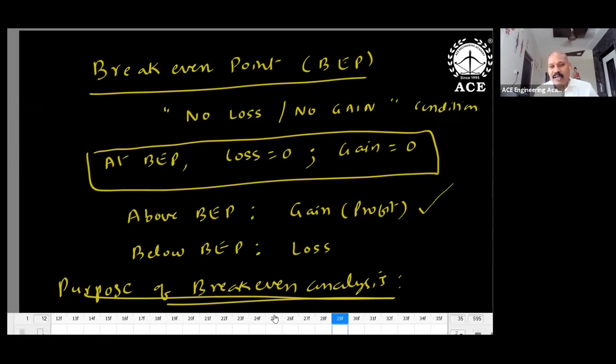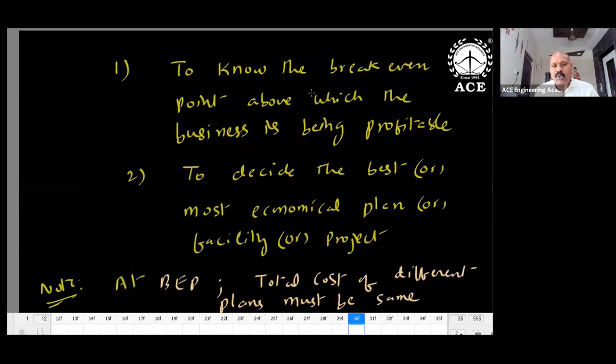So the business is operated only above the break-even point. If you are operating below the break-even point, it is understood that you are getting a loss. Every merchant or every entrepreneur must know this break-even point. So what is the purpose of break-even analysis? To know the break-even point above which the business is profitable instead of making a loss, like a transition from loss to profit. And the second aspect is to design the best or most economical plan to facilitate a project.